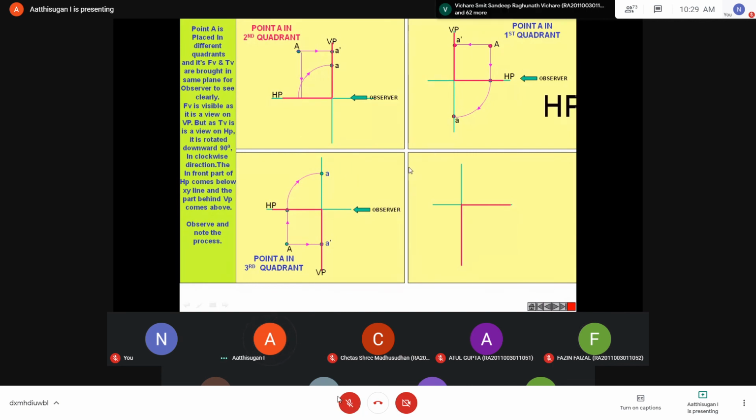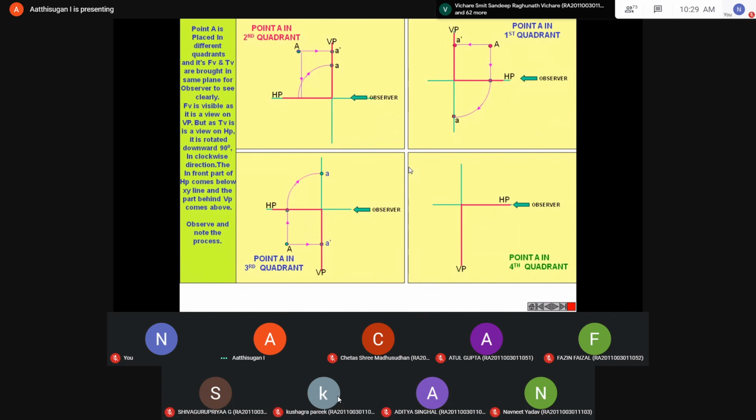See, the point is there. So A, the front view, will be on VP, and A dash, the top view, will be on HP. Next, I told you to rotate HP 90 degrees. Just rotating 90 degrees, A will be here. This is the top view and this is the front view. Both will be coming below the reference plane.